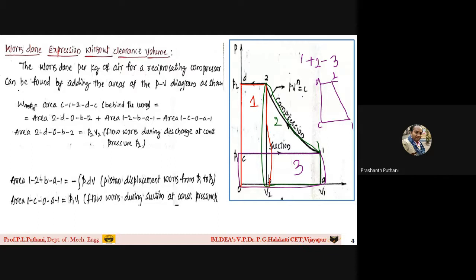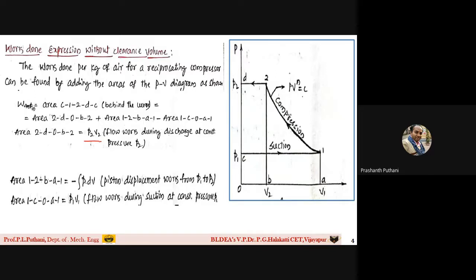Okay, now as I was saying, what is the process for the 2D0B2 curve? It is the flow, that is B2B2, which you can see here. I have highlighted this as B2B2.